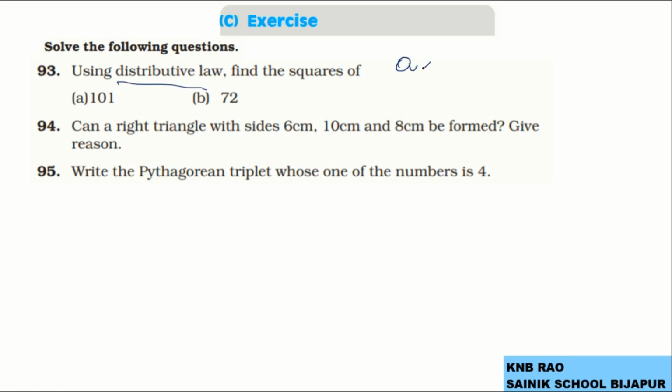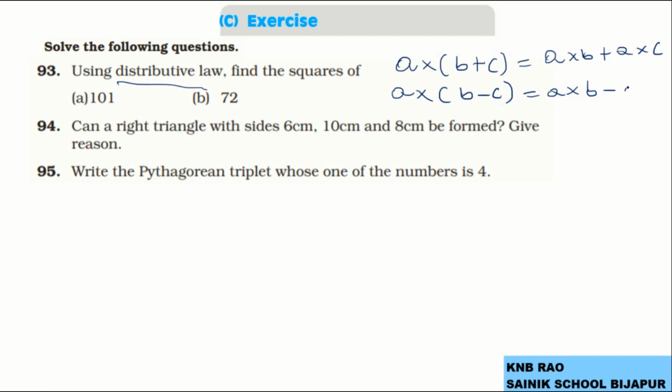Distributive law, multiplication over addition, says that A into B plus C is A into B plus A into C. And distributive law, multiplication over subtraction, says that A multiplied over the difference of B and C is the difference between the product of AB and AC. So this is totally the distributive law.